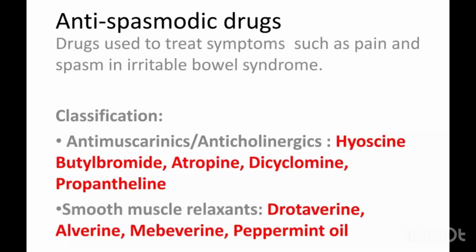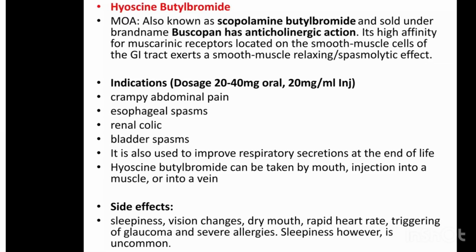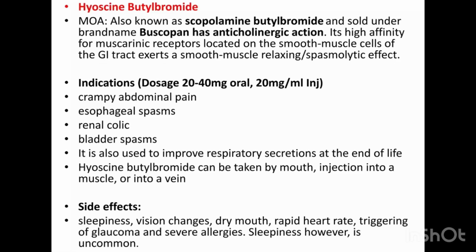Irritable bowel syndrome. Don't forget dicyclomine, for irritable bowel syndrome, like diarrhea. So when you have diarrhea, GI cramps, bloating, you can use your dicyclomine. Also, you have hyoscine butylbromide. Don't forget hyoscine butylbromide. First one is what? Dicyclomine. Second one is what? Hyoscine butylbromide. You can also call it Buscopan.